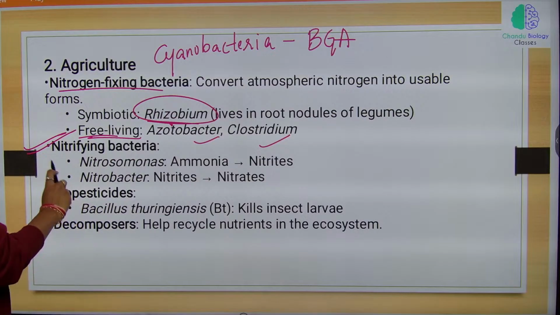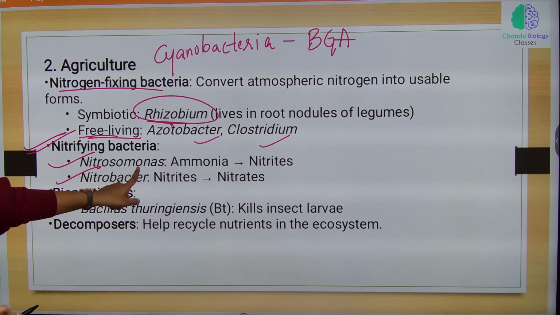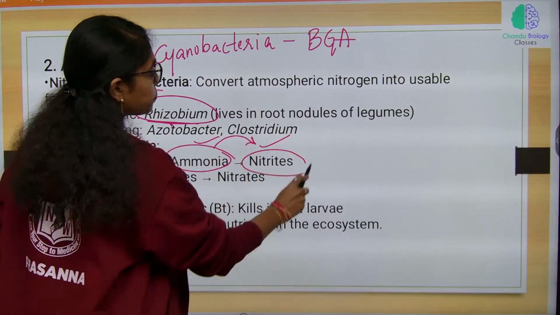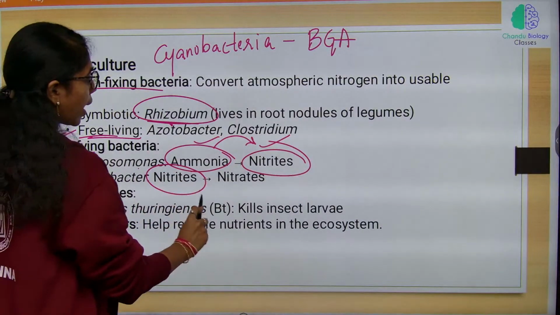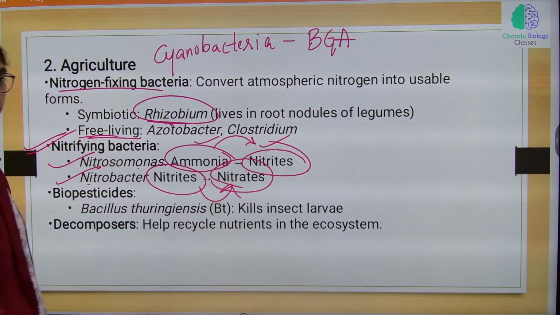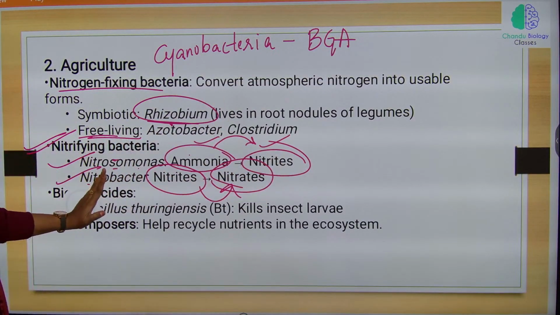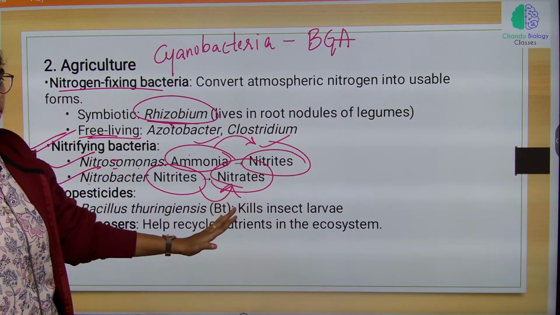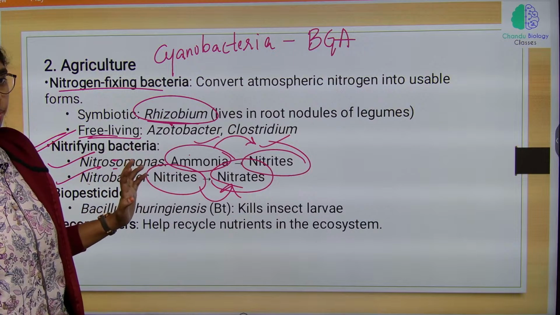Nitrifying bacteria includes what? Nitrosomonas and Nitrobacter. Nitrosomonas will convert ammonia to nitrites. Nitrobacter will convert nitrites to nitrates. So, Nitrosomonas ammonia to nitrites, Nitrobacter nitrites to nitrates. All the bacteria are important. On what they are working is also important.